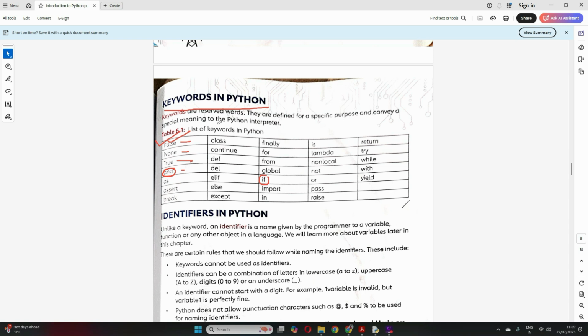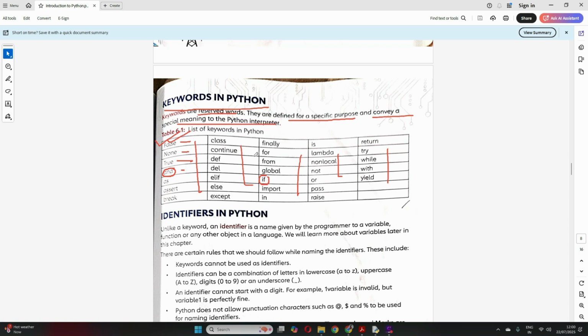Keywords are reserved words defined for a specific purpose, and they convey a special meaning to the interpreter when it is translating your computer program.